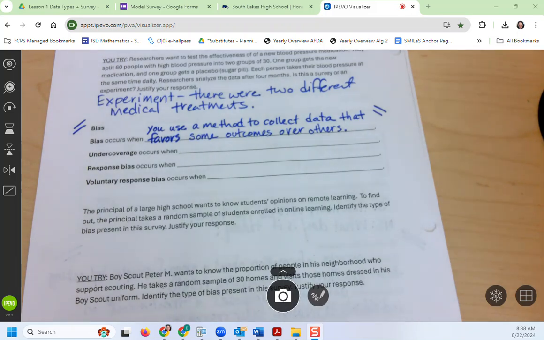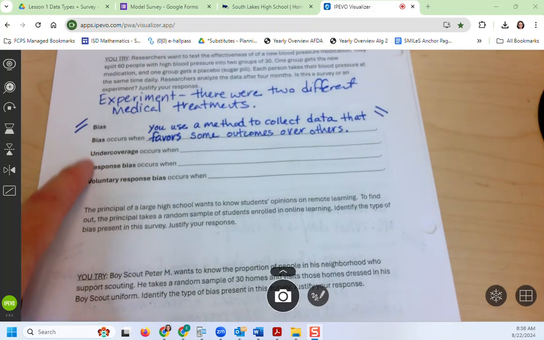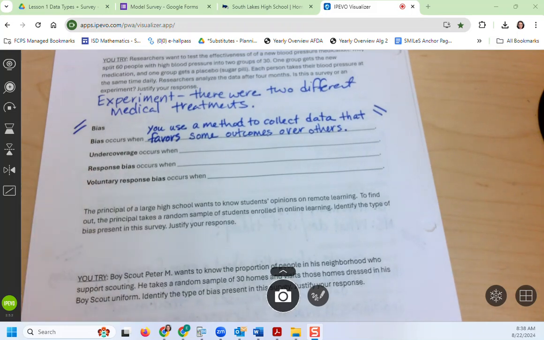All right. We have different types of bias. So undercoverage, response bias, and voluntary response bias are 3 different types of bias. Undercoverage occurs when a survey is biased when it purposely leaves people out. Okay? So if I'm doing a survey and I ask people if they are US citizens, and then the survey just cuts off after that if you say no, that survey is purposely leaving out people who are not US citizens, so it's going to be biased.